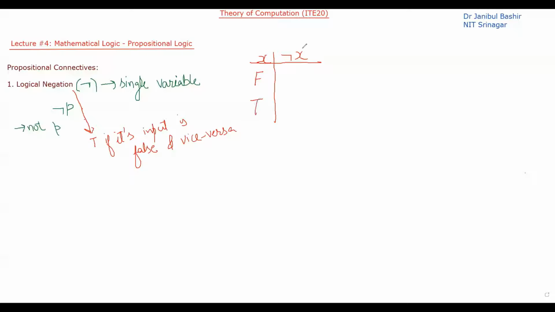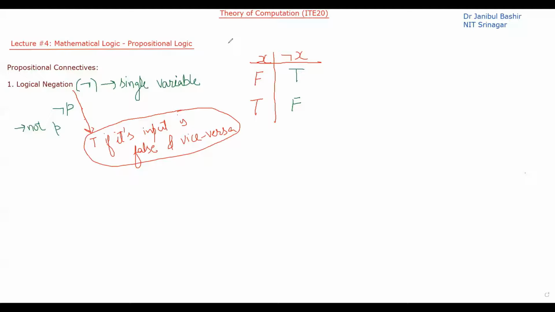If the input is true, the output will be false, and if the input is false, the output will be true. So this is the truth table for logical negation.